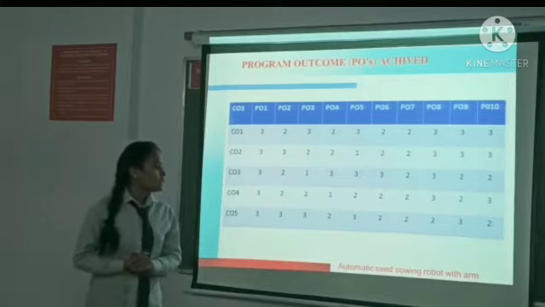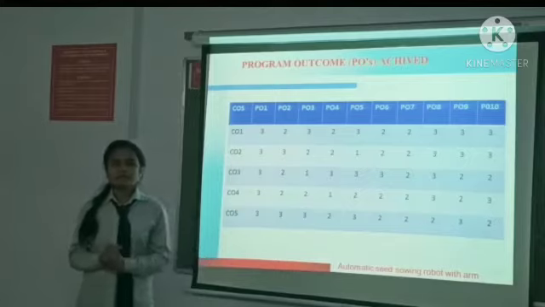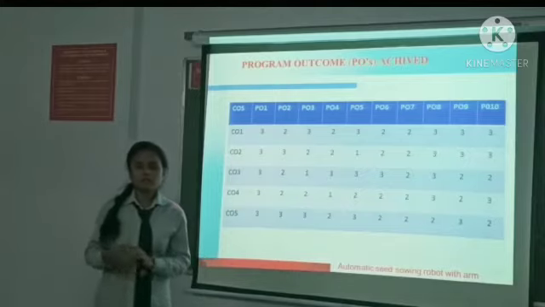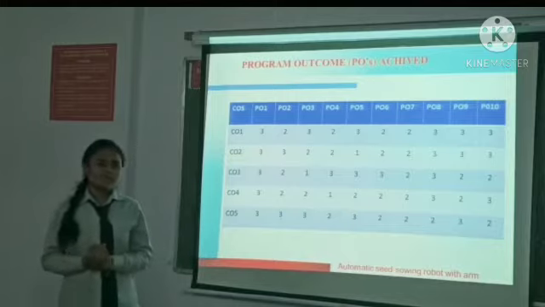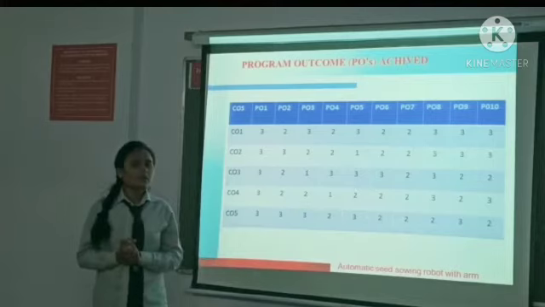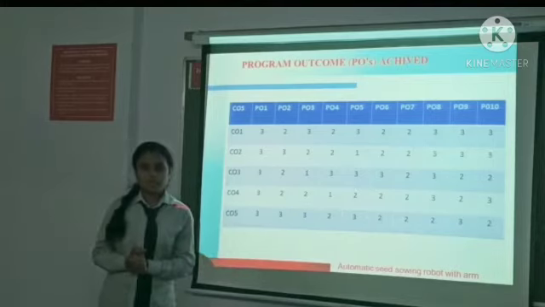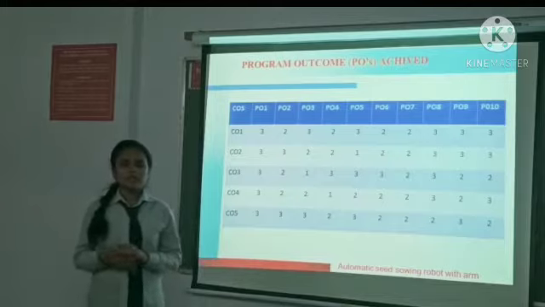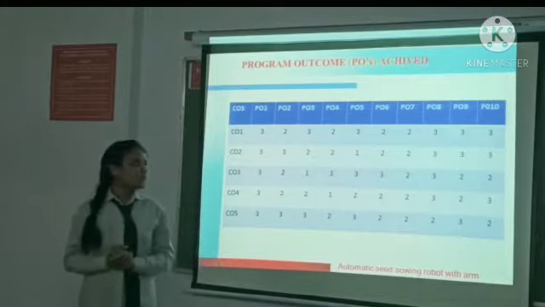Then PO8 is individual and teamwork. We made this project in a team by discussing our own ideas and all the problems in society. So PO8 is also mapped. Then PO9 is communication. Without communication we can't share our ideas or decisions with another person.